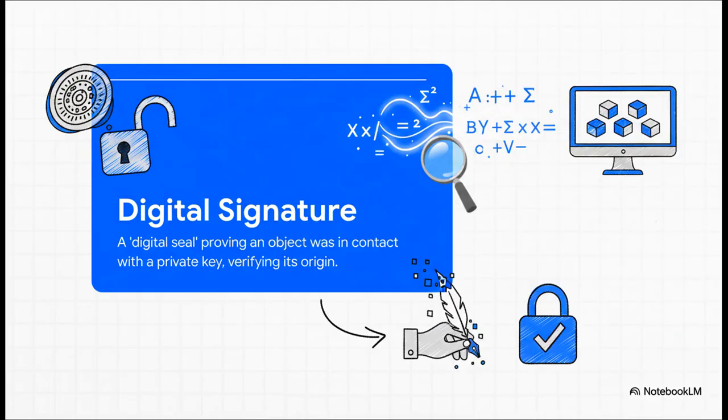Now, building on top of that, you get digital signatures. And it's so important to get this right, this is not a scan of your handwritten signature, not even close. Think of it more like an unforgeable digital wax seal. It's a chunk of math that proves, beyond any doubt, that your unique private key was used to sign off on something. It verifies who sent it and that it hasn't been tampered with.